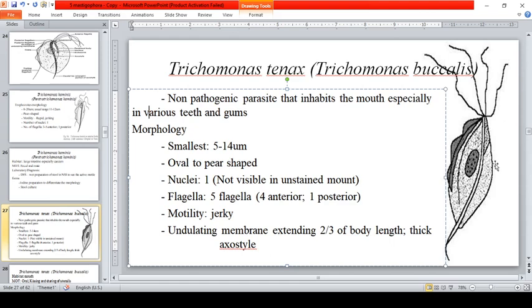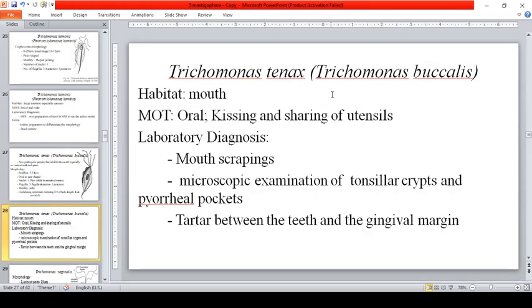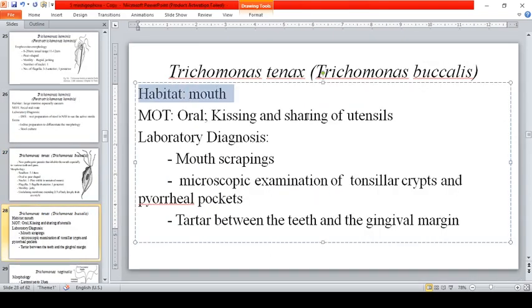What else? So, habitat, mouth. Since that is found in the mouth, that can be transmitted through oral kissing. Oral, just like in kissing and sharing of utensils. So, pag nagsusubuan kayo ng jowa mo, kung meron siyang Trichomonas tenax, di ba? You're sharing each other's organism.